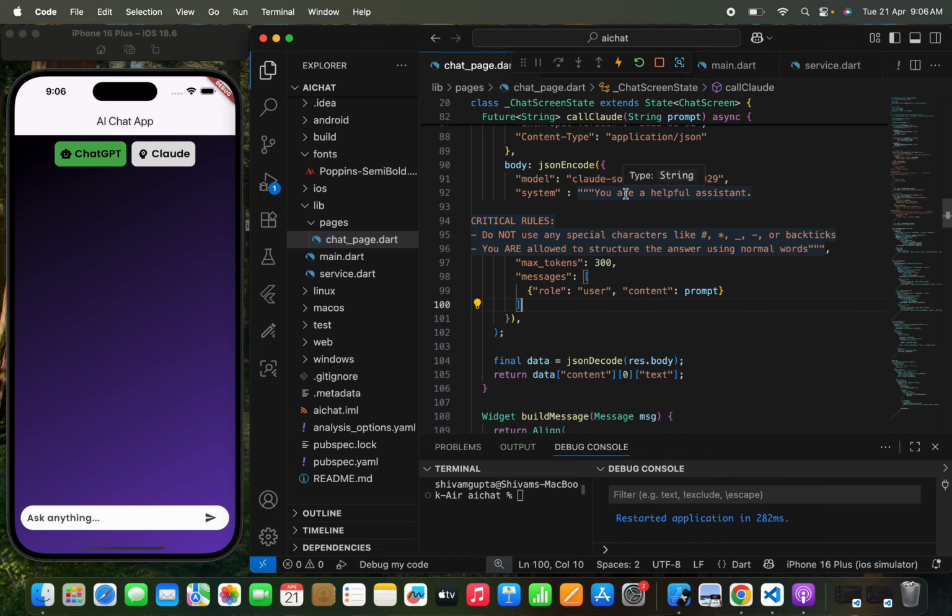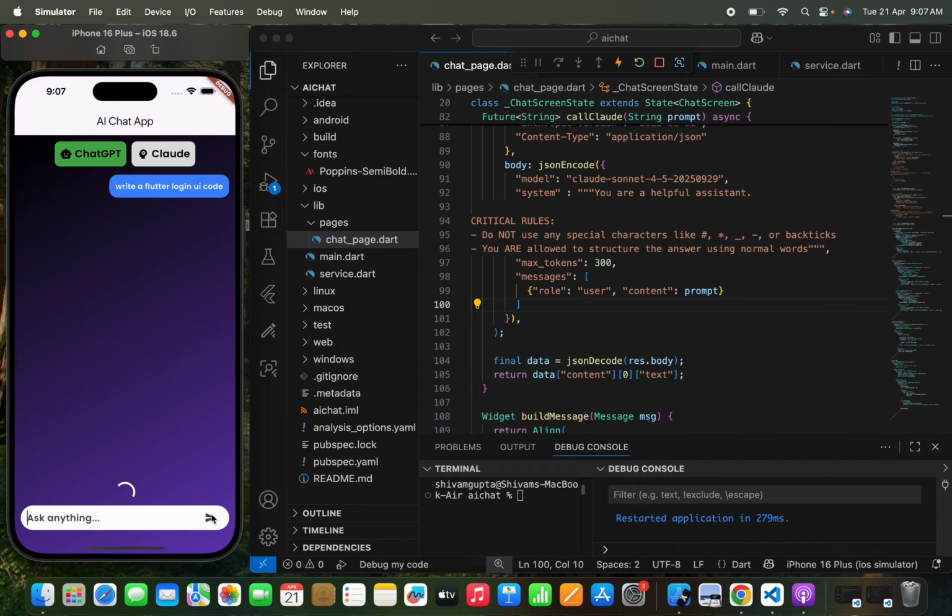Right, now in the second round, I'm going to ask a coding question to ChatGPT, and then I'm going to pass the same question to Claude. Right. So the coding question that I'm going to ask is, write a Flutter login UI code. Okay, so I'm going to ask for a Flutter login UI code first from ChatGPT. So let's send this and let's see what response we get.